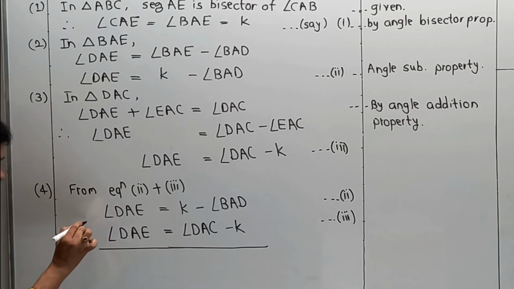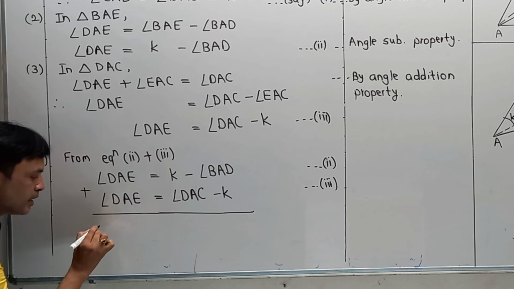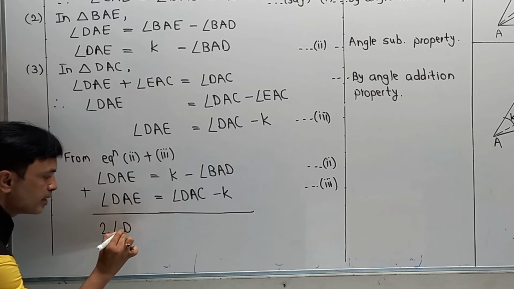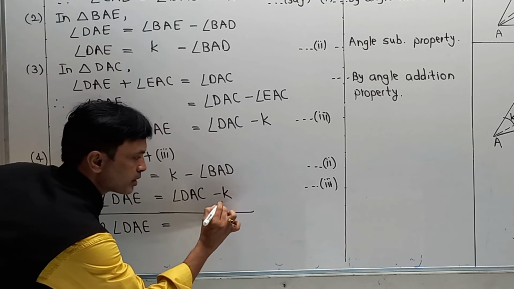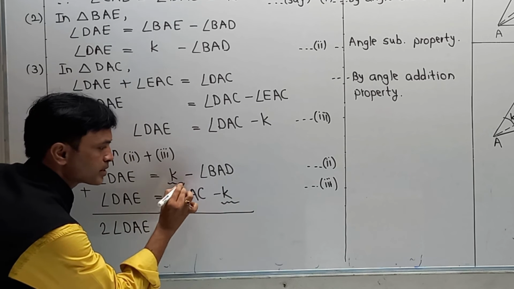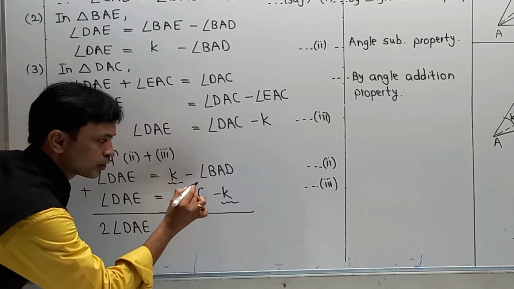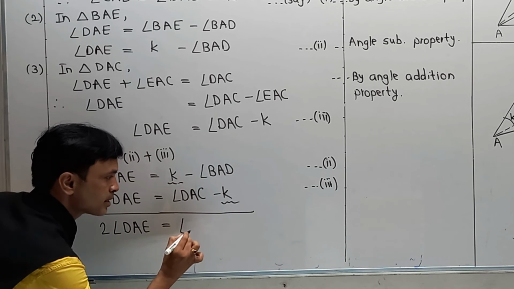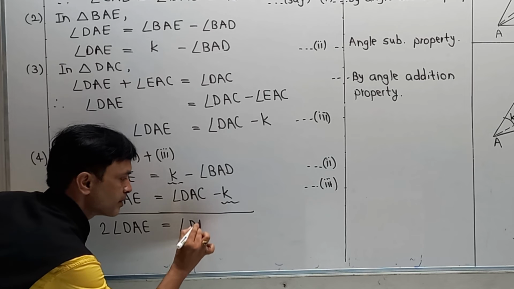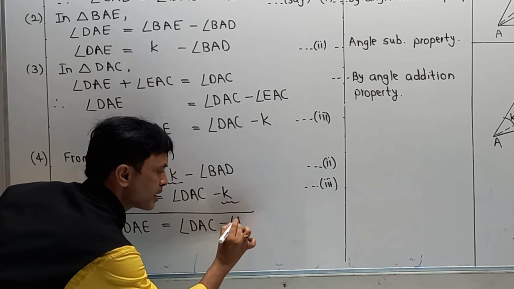Now one by one, for your proper understanding, angle DAE plus angle DAE becomes 2 times angle DAE, is equal to, here this minus K and plus K get cancelled with each other, and here the two values, minus angle BAD and plus DAC, I am writing as plus DAC minus angle BAD.